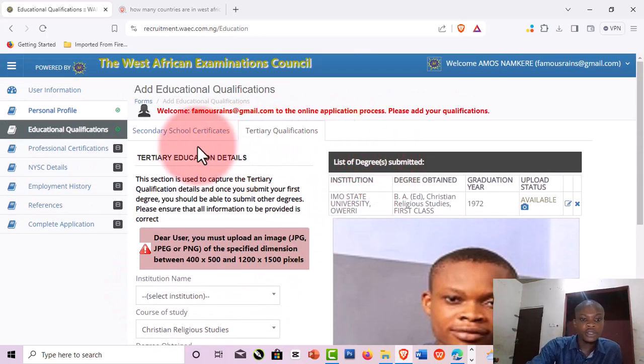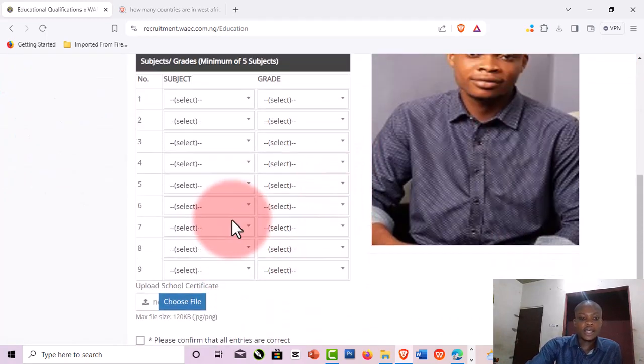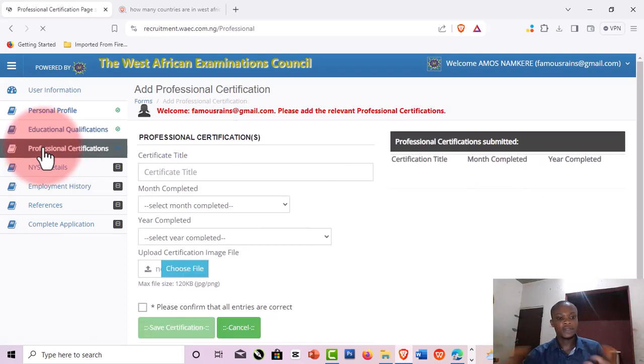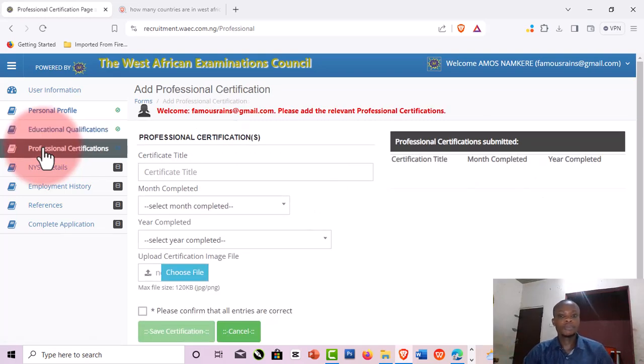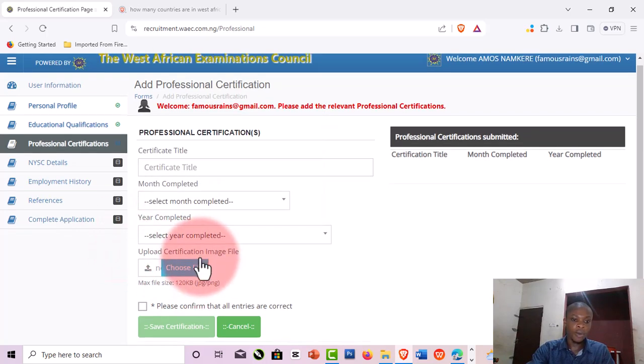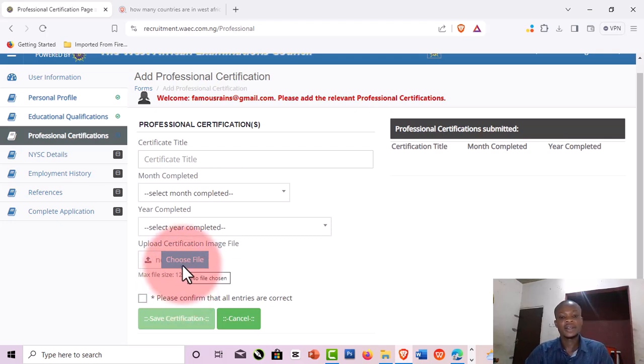So what I have to do now is go to the next one, which is professional certification. If you have any certification that was given to you by professional bodies, you are free to use it. So you just put the title of the certificate here, you put the month and the year you completed it, then you upload the certificate, same size, like 120 kilobytes maximum or below that.